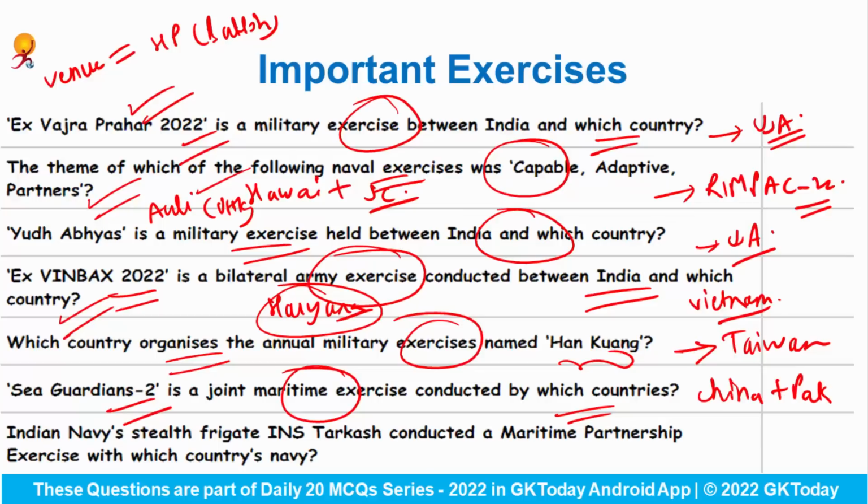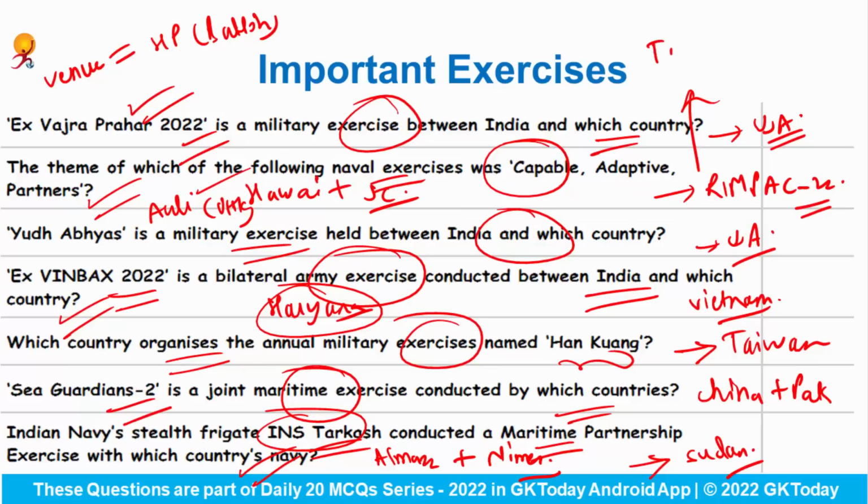Indian Navy's stealth frigate INS Tarkash conducted a maritime partnership exercise with which country's navy? So we have conducted a maritime partnership exercise with the country Sudan, and from India side INS Tarkash participated, while from Sudan side their two ships took part in this exercise named as Almas and Nimar. Okay, and don't forget that in RIMPAC 2022 INS Satpura participated from India.